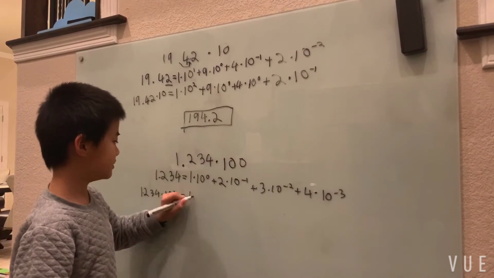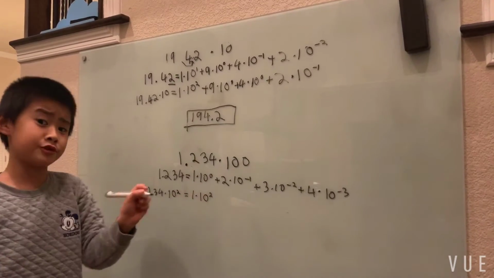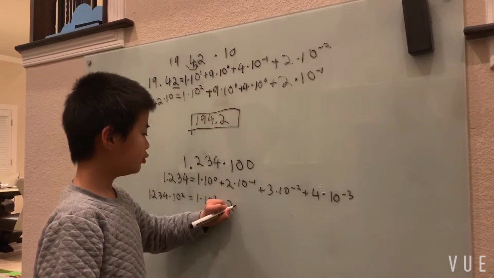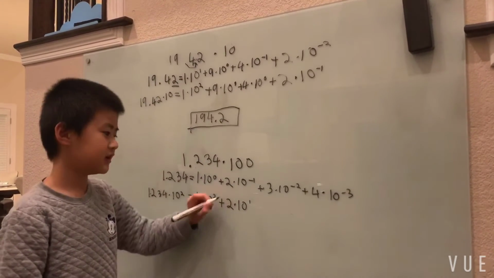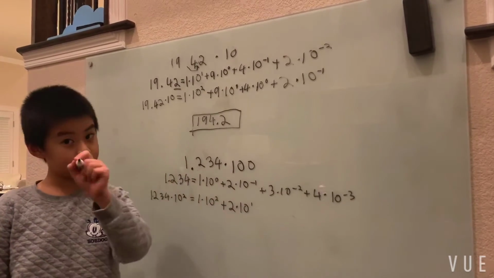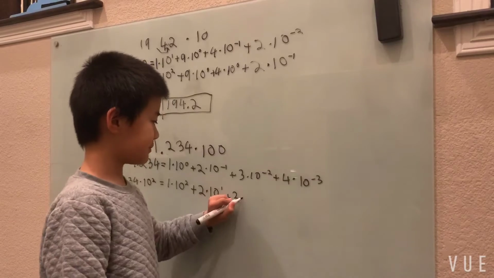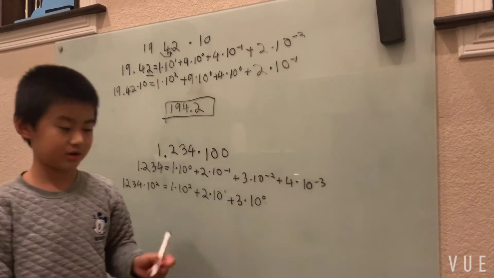So this becomes 10 squared, not 10 to the first power. And this becomes 2 times 10 to the first power instead of 10 to the 0th power. And then this is 3 times 10 to the 0th power instead of minus 1 power.